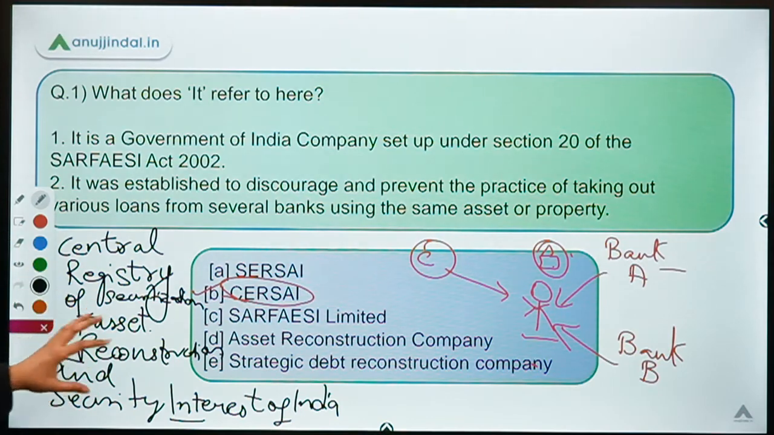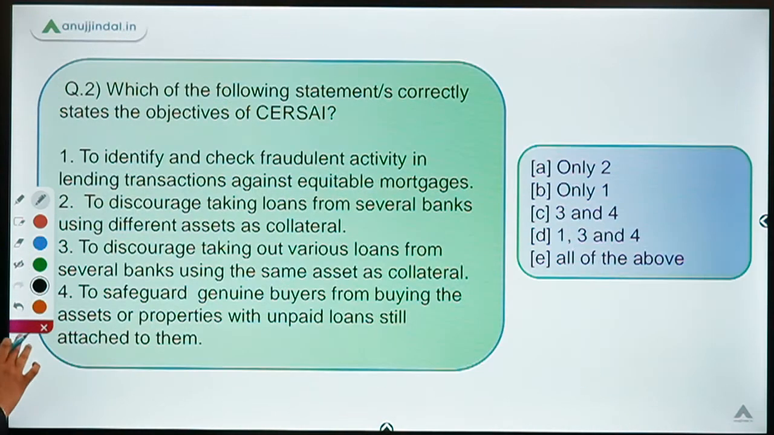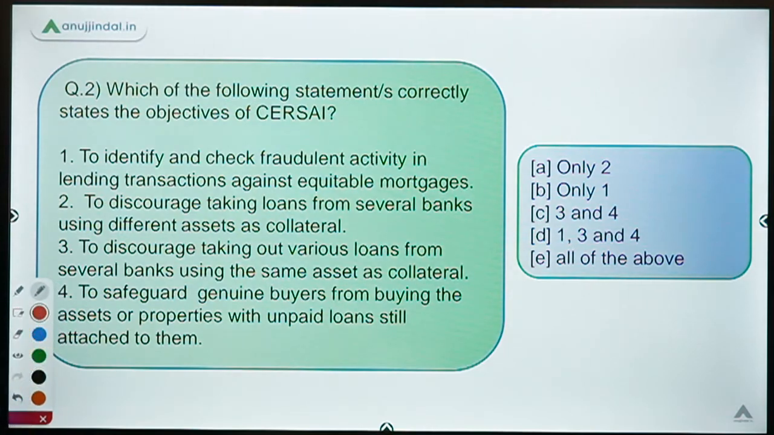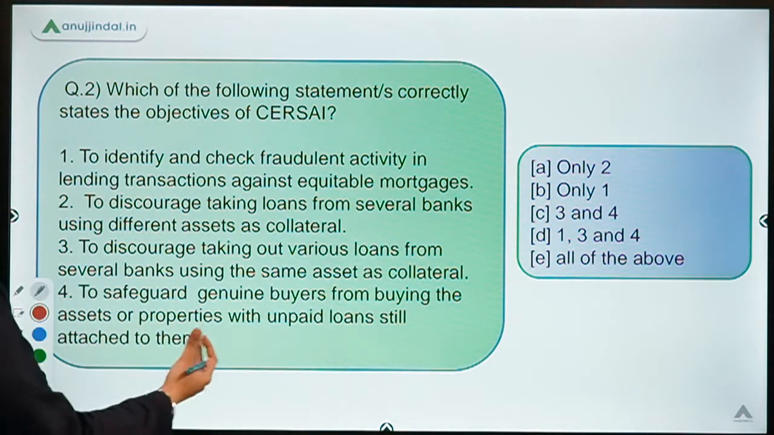Now let's move on to our next question. This is the second question, which says: which of the following statements correctly states the objectives of CERSAI? So let us first discuss some objectives and then we'll move back to these statements. What according to you should be the objective? I told you the very first purpose was to make sure that such transactions do not happen where you are taking a loan on the same property every now and then. So that was the very first objective, to discourage people from taking loans on the same collateral.